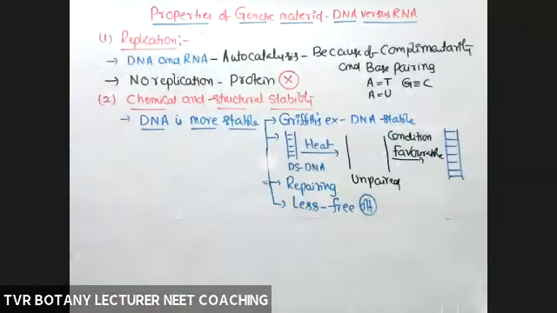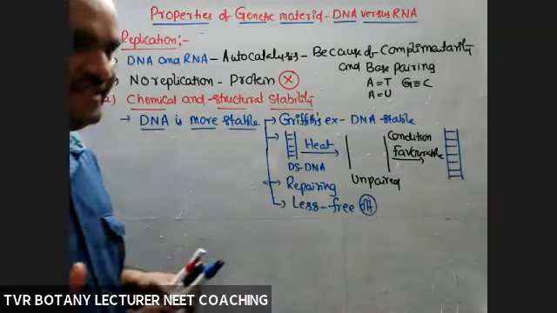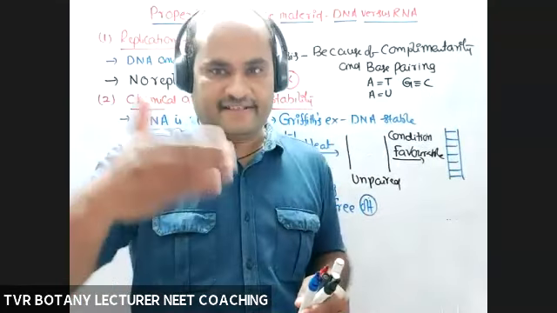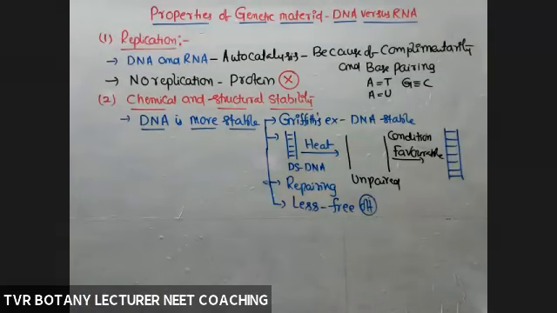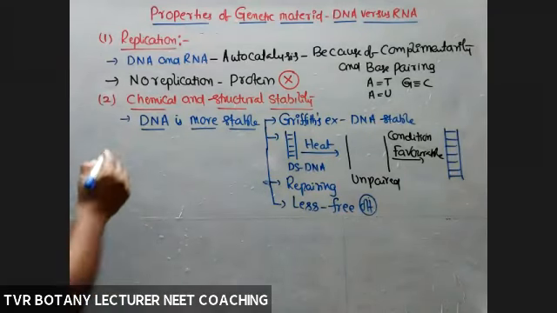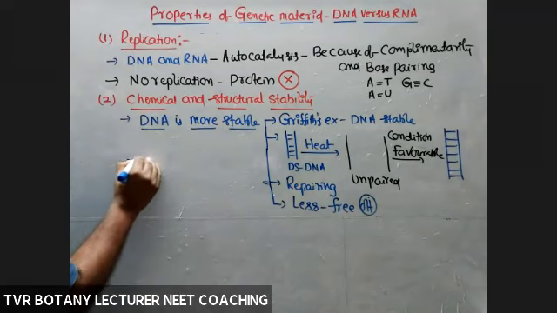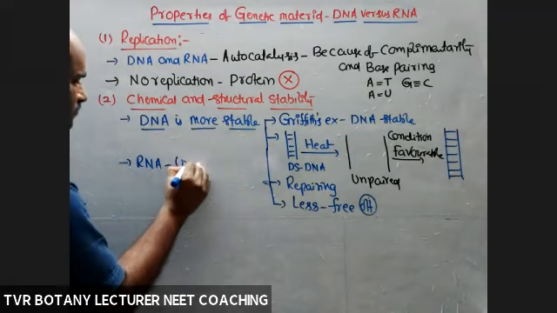So overall the DNA molecule has a smaller number of OH groups. OH is a radical that is able to react with other components. Okay, so that's why the DNA molecule is highly stable. But what about the RNA molecule? RNA is unstable.